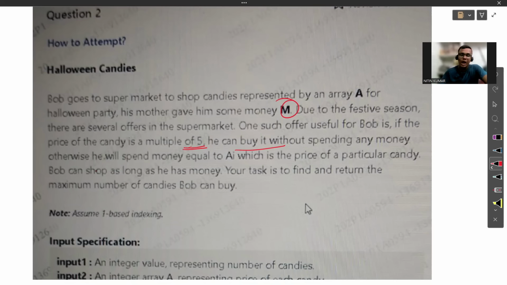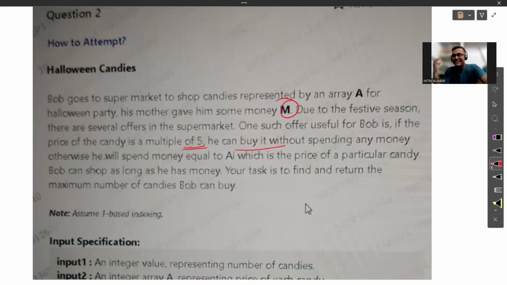Otherwise, if the price is not a multiple of 5, then he will spend money equal to A[i]. Now what is A[i]? A means the array, and A[i] means any particular index of the array, the ith index of the array. It represents the price of the particular candy. Understood? The same thing is being explained here. Now Bob can shop as long as he has money. So obviously the concept is simple.